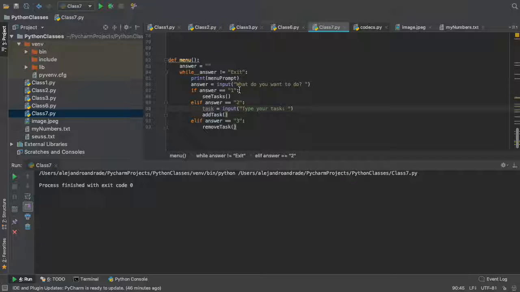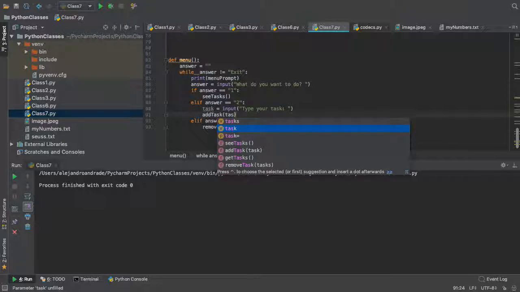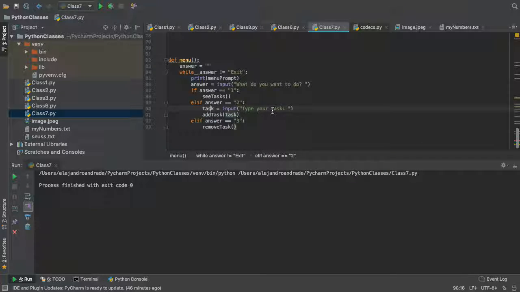This is something I love about PyCharm. You see that this is a little dark in it? That means that you haven't used it yet. It's so intelligent, it tells you, hey, you haven't used this variable. So we're just gonna put it here, task, right? Boom, and then it gets clearer. Those things you're gonna learn, coding in an IDE like PyCharm, that is free and everything, saves you so much time and so much debug trouble, because when you code a lot, these little things are very, very helpful.